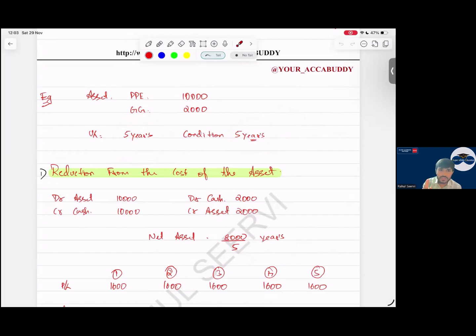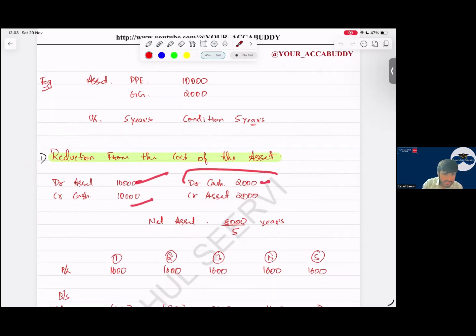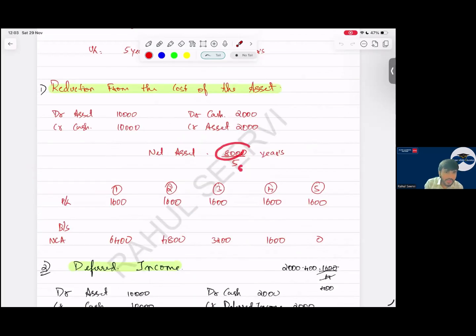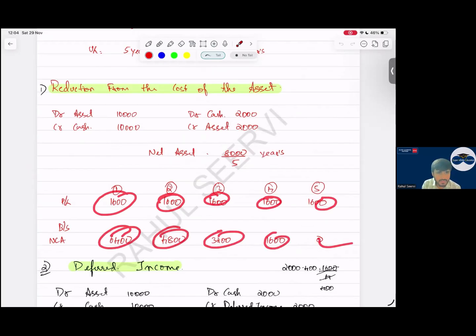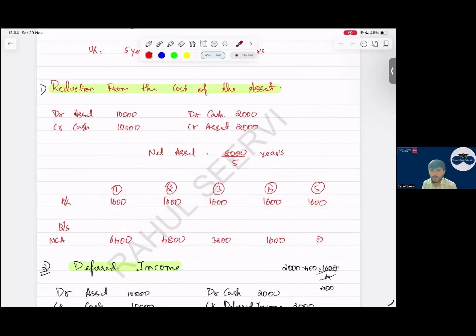So there are two methods to recognize this government grant. Either we reduce it from the cost of the asset. I purchase the asset: debit asset, credit cash. Then the grant comes in and we reduce the value of the asset. So my value of the asset is 8,000 and I depreciate it normally. Every year I record the expense in P&L, and in my balance sheet I record a non-current asset. Simple. This method is reduction from the cost of the asset.